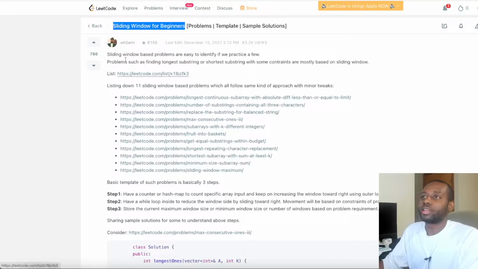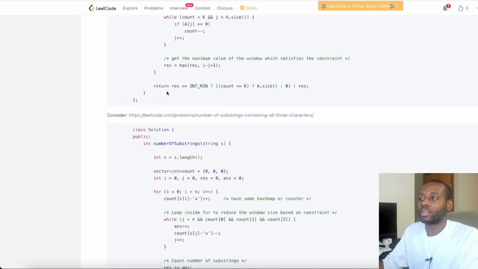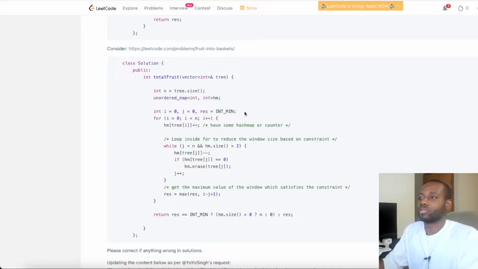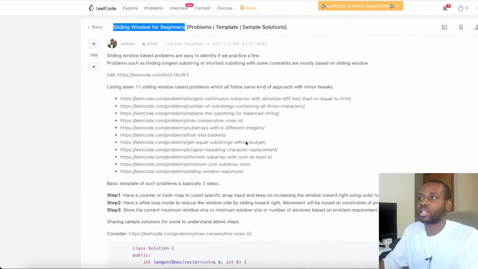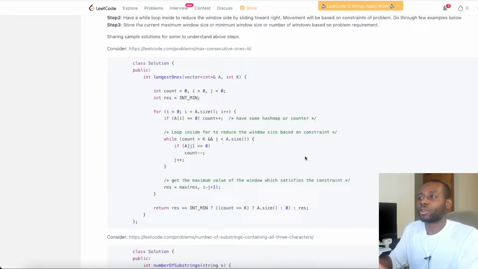You see that on the sliding window, he has different templates for all the different variations of the sliding window. We get the static sliding window and the dynamic sliding window. He takes into account all of those things and groups the different questions, so you can have a template. As you do the different sliding window prompts, you'll see that a lot of them are very much alike, just slight modifications, but they consistently follow the same template.